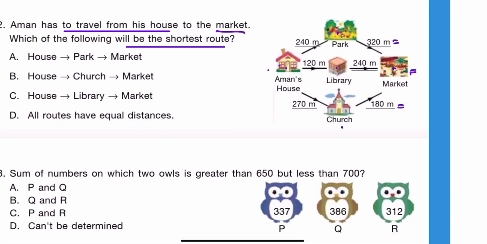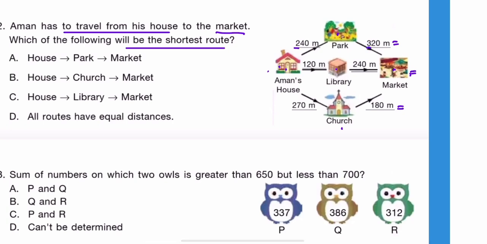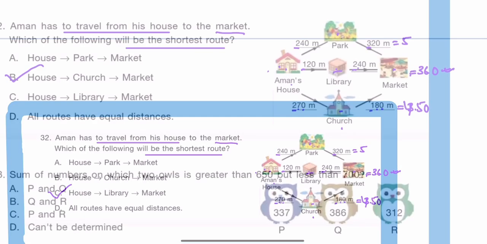So first find the idea, like 2 plus 3, 5. So it will start from the digit 5, and 2 plus 1, 3. 2 plus 1, 3. So shortest route should be this one or this one. So now let's add the complete numbers. So first 0, then 4 and 2, 6, and here 0, 7 and 8, 15, and 2 plus 3 and 1, 4. So shortest is the second, library route. So option C is the correct answer.